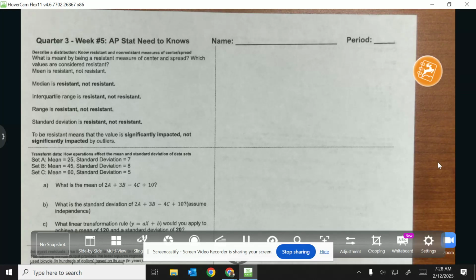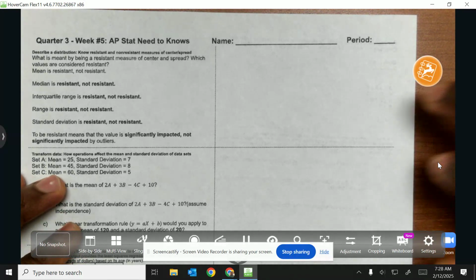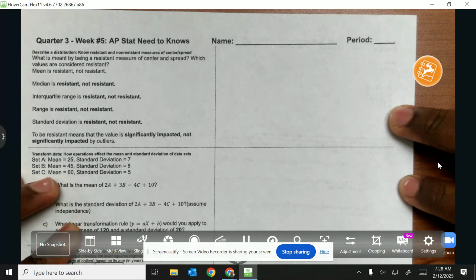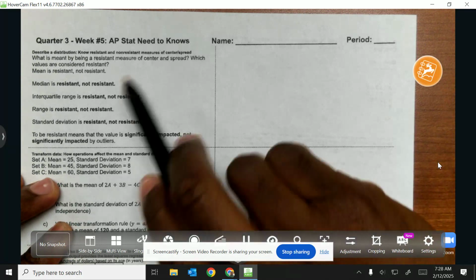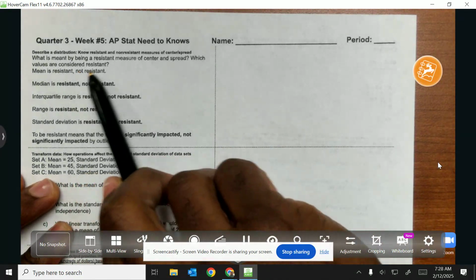Alrighty, guys. Here's quarter 3, week 5 AP Stat Need to Knows. The first question wants us to describe a measure known as resistant or non-resistant measures of center and spread. So what is meant by being a resistant measure of center and spread? Which values are considered resistant?